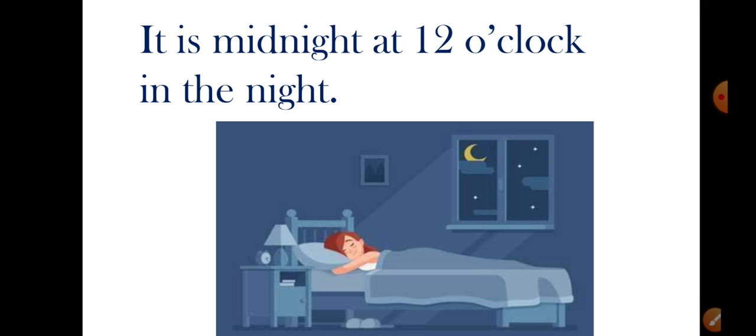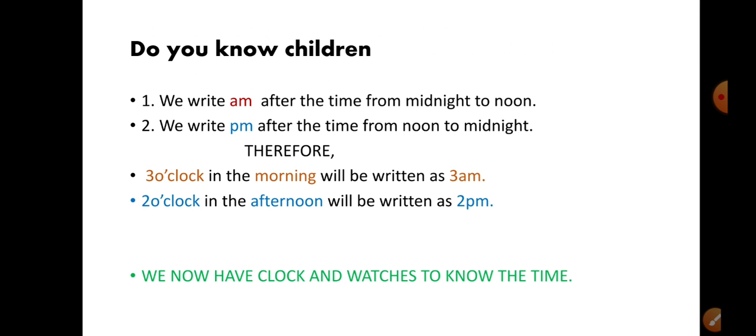Then at night, 12 o'clock. At night also there is 12 o'clock, right? So at 12 o'clock in the night, it is midnight. That is the middle of the night. So the short form of middle of the night is midnight and middle of the day is midday. So that means both the times at 12 o'clock are either midday or midnight.